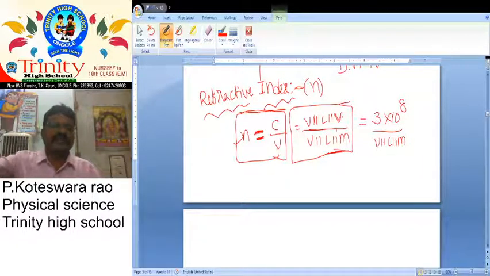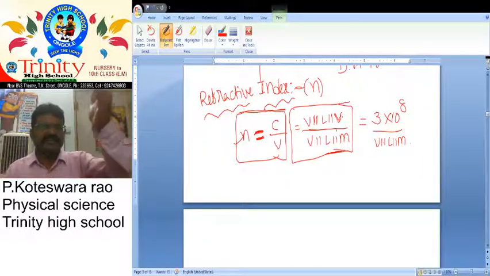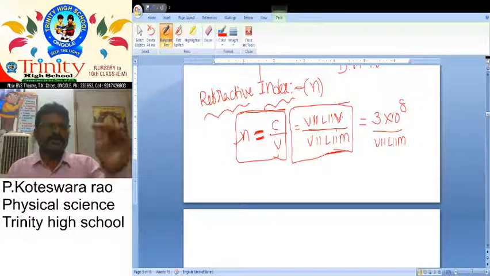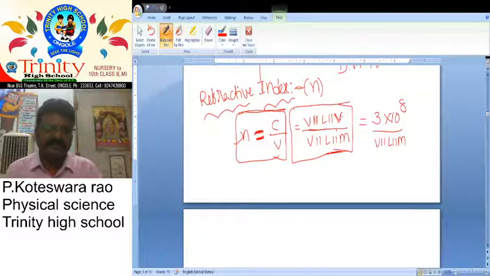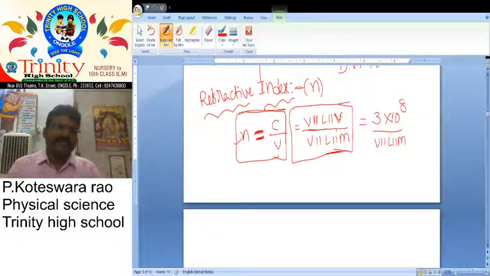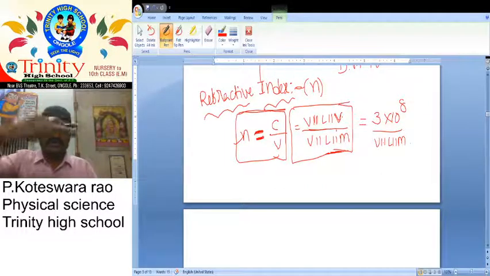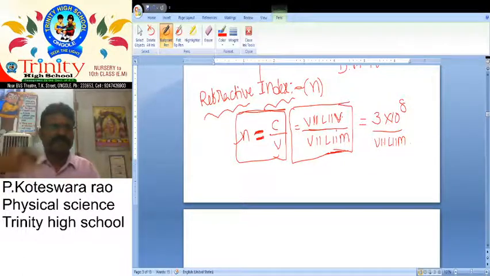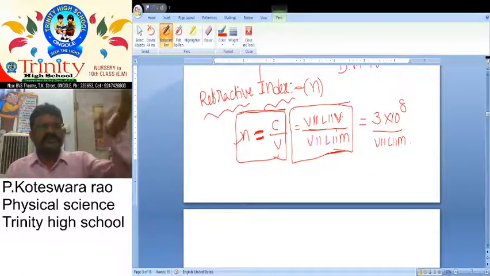So here 2 mediums are separated, air and water. We already told about different media. First medium is the rarer medium, second medium is the denser medium. When a light ray travels from one medium to another medium, at the surface or boundary, the light rays are bent due to the change of speed.